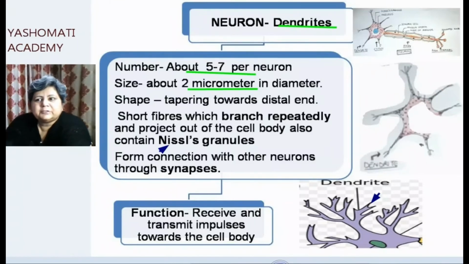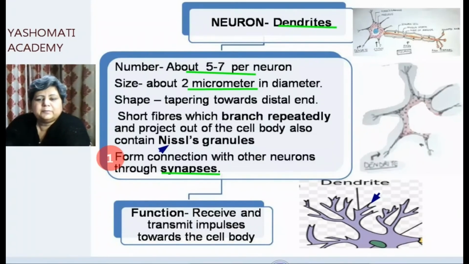And another function of these dendrites is that they help in forming connections with other neurons through synapses. Synapse means that part where the neuron forms a connection with the other neuron. So that part where the neuron forms a connection with another neuron is called a synapse. Those synapses are formed by the dendrites.